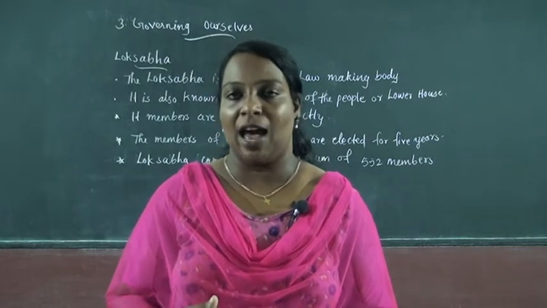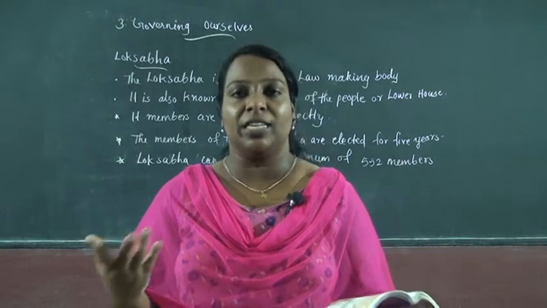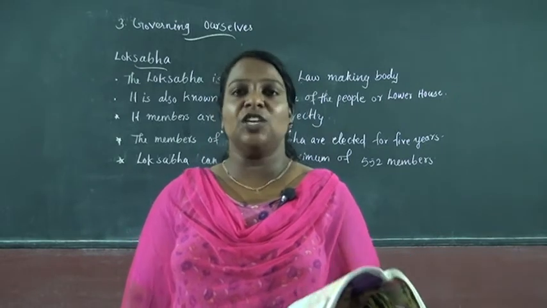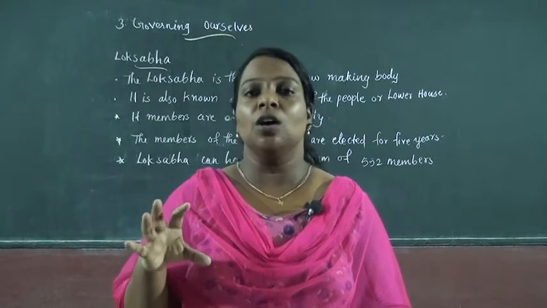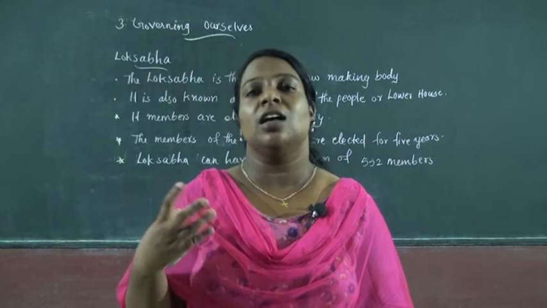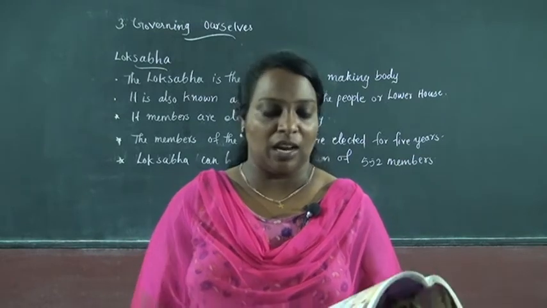We already know that India has many political parties, and they take part in the general election. Citizens who are 18 years old can cast their vote.